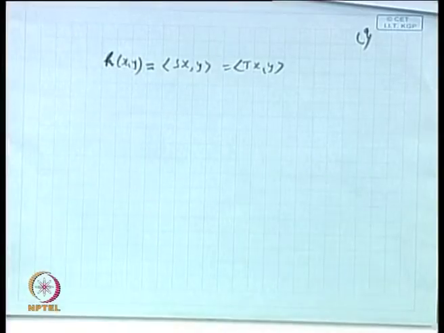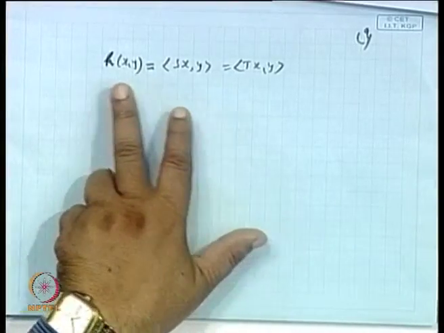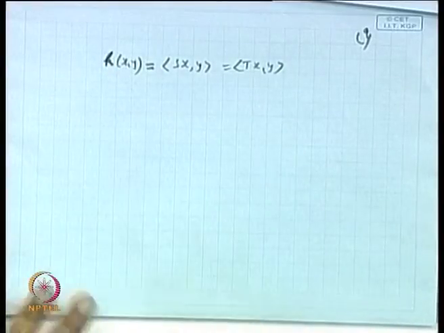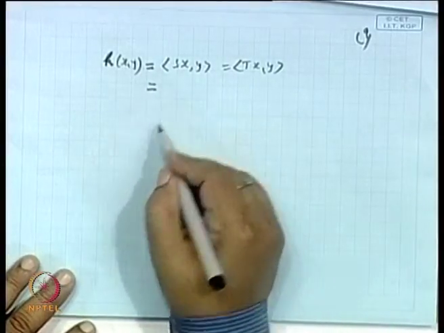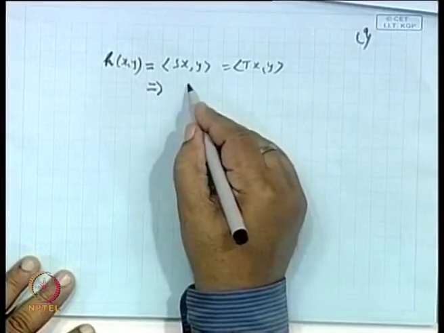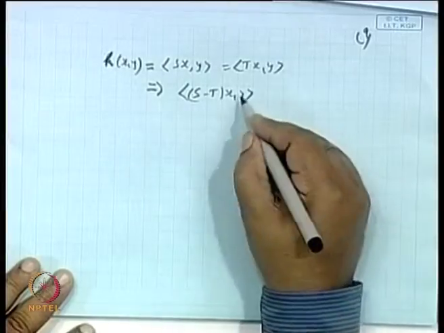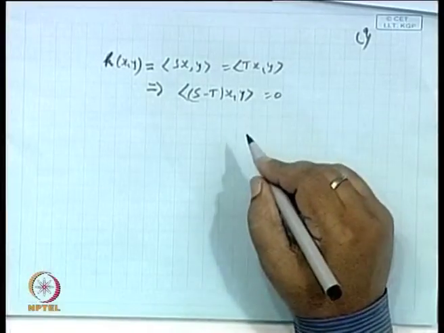Suppose we have the two representations of this h(x, y) in terms of the operators S and T. But this gives the inner product ((S minus T)x, y) equal to 0. This is true for what?